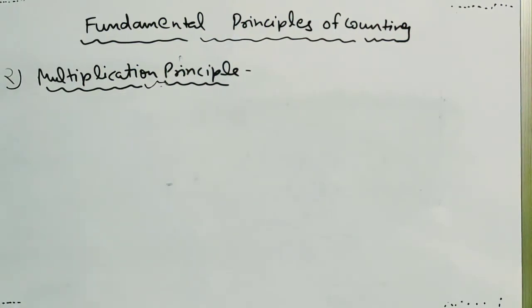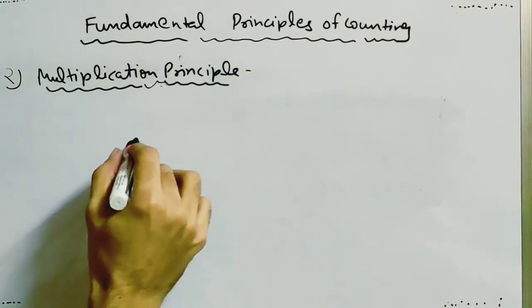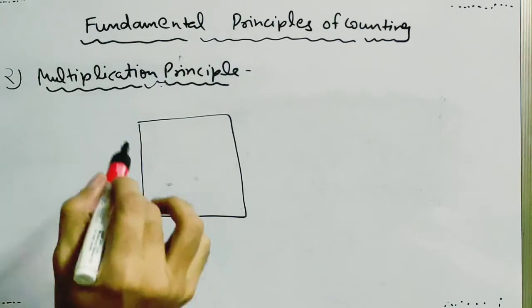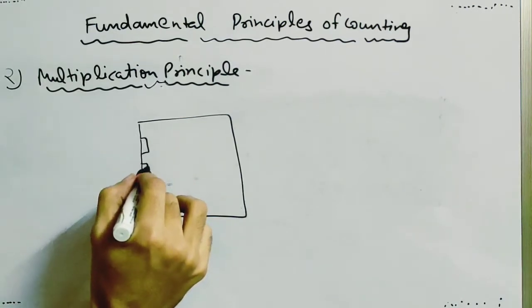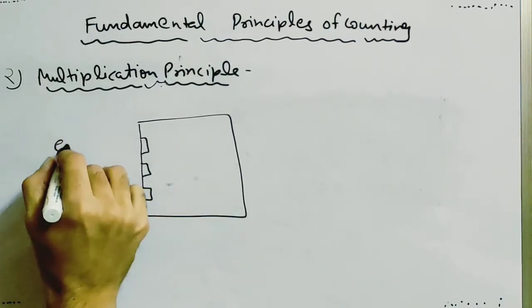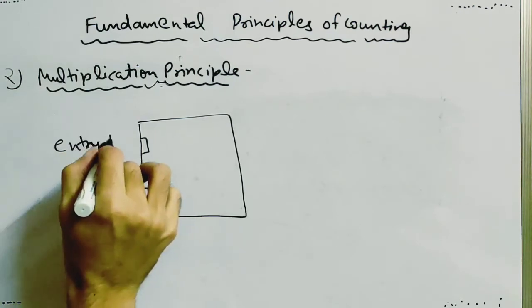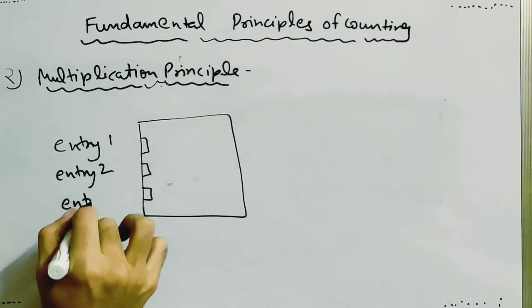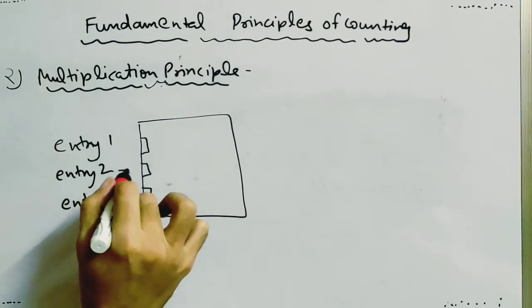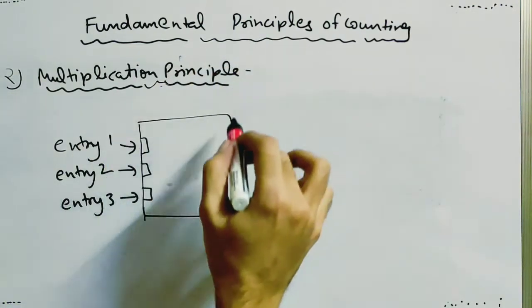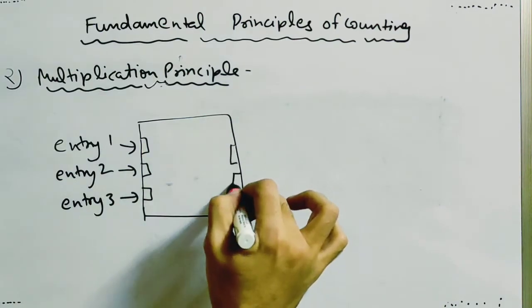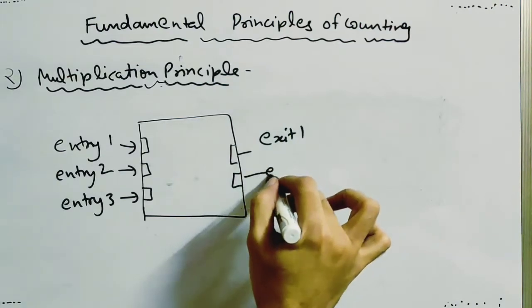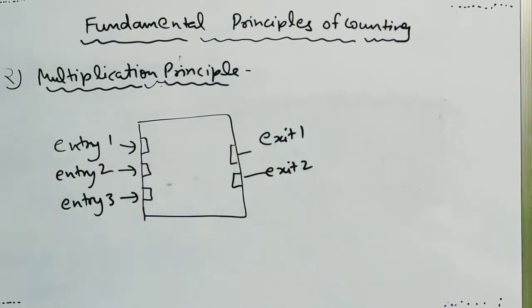Let's take previous examples. For example, there is a room and there are 3 entry doors to enter this room, and there are 2 exit doors to exit from this room.